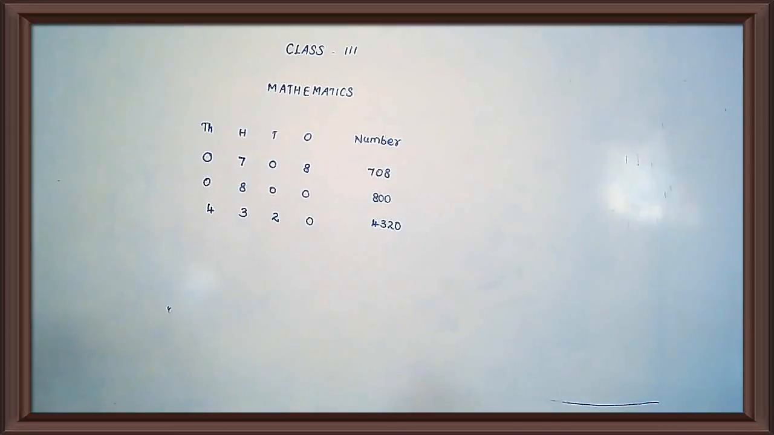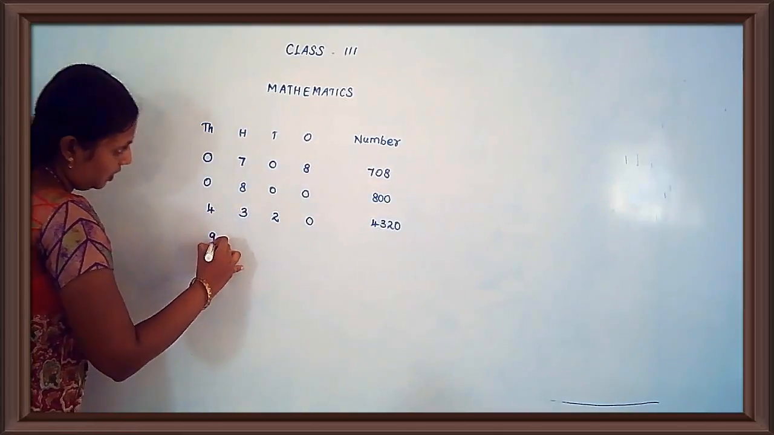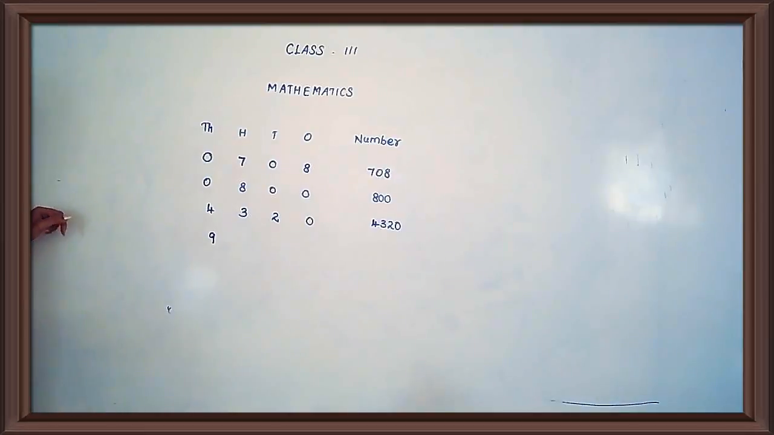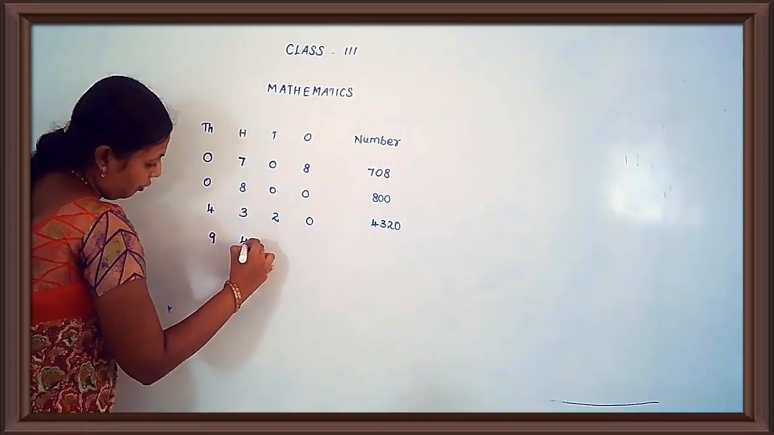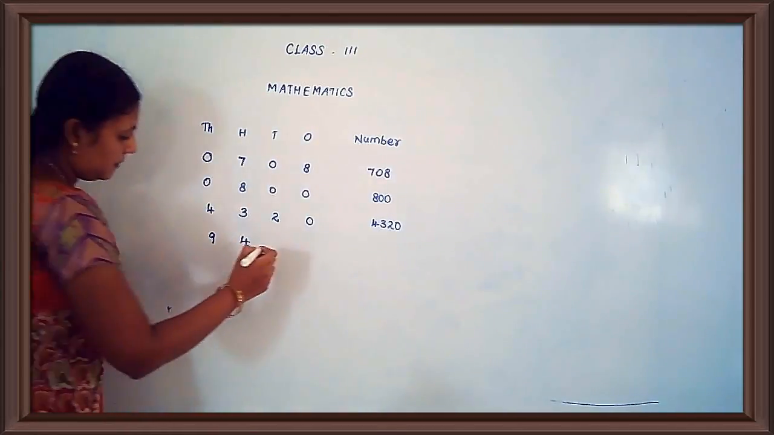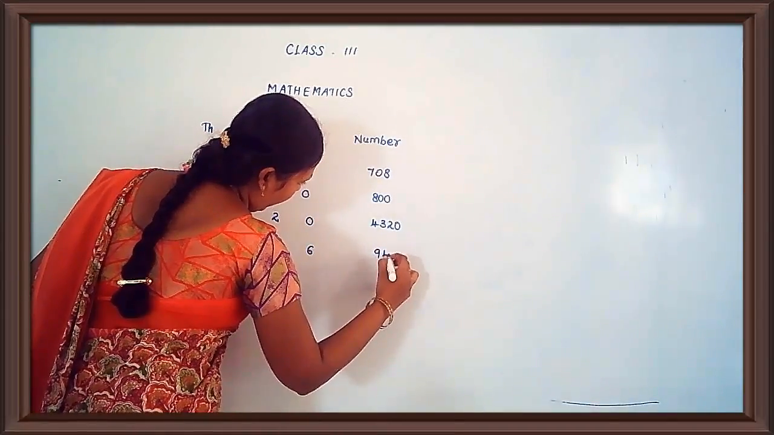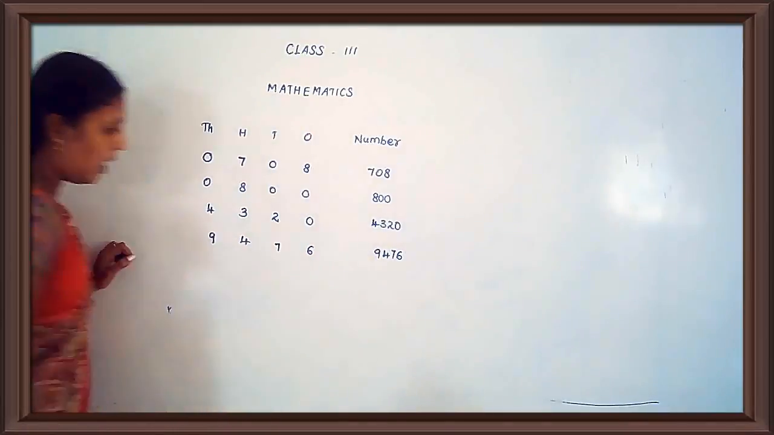See the next one. 9,000 plus 400 plus 70 plus 6. How many thousands here? 9,000. So, in the thousands place you should write 9. Then see the hundreds place value. How many hundreds are there? 400. Then we have to see the tens place. How many tens are there? 7 tens and 6 ones. 9,476. What is this number, ma'am?